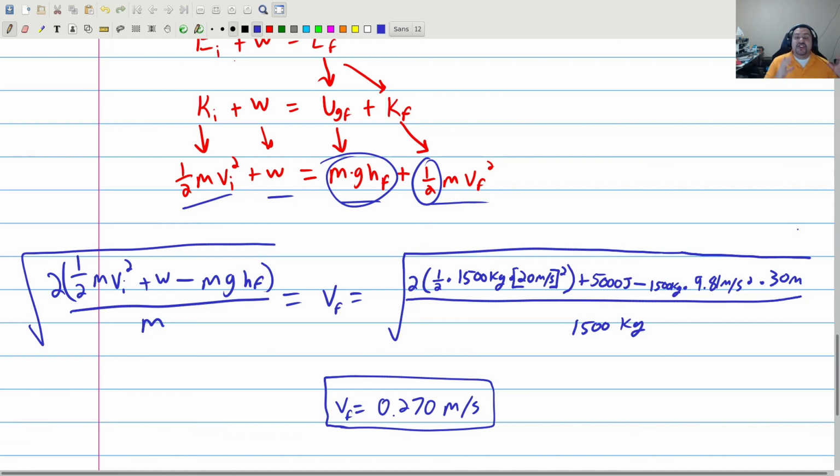Remember, the energy you start with has to be equal to the energy you end with. And don't forget about work. Work changes the amount of energy that you have.